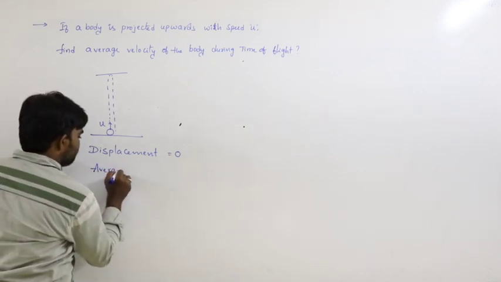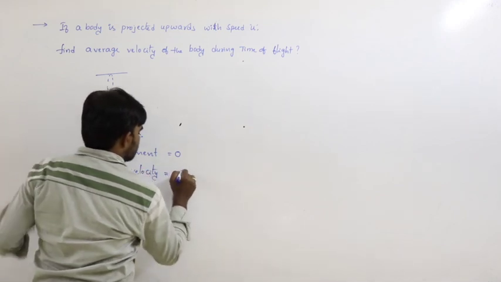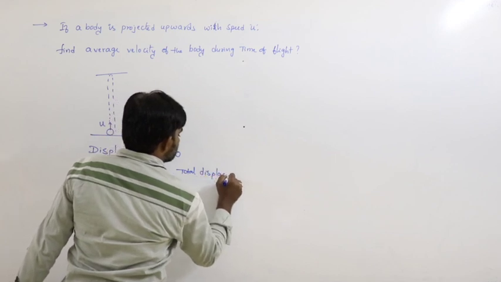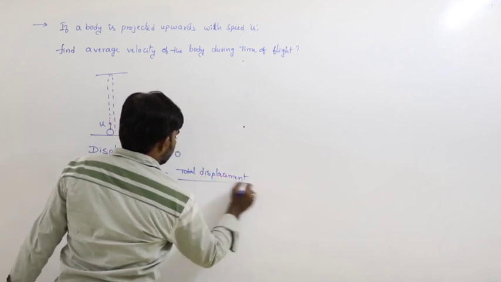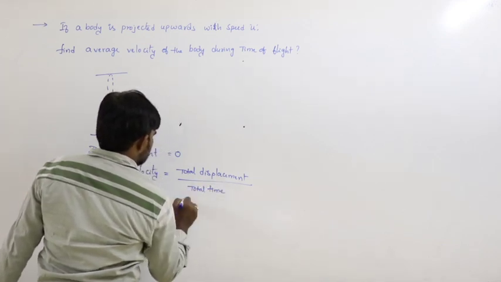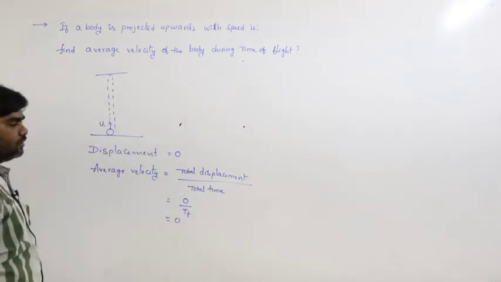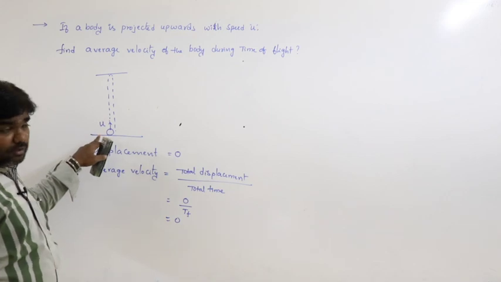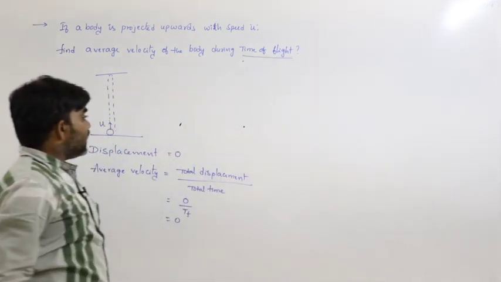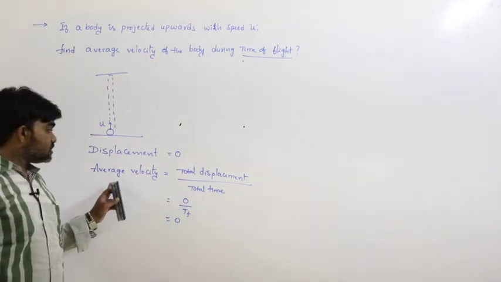Average velocity is total displacement divided by total time. Total displacement is 0, and total time is the time of flight, so the average velocity during time of flight must be equal to 0.